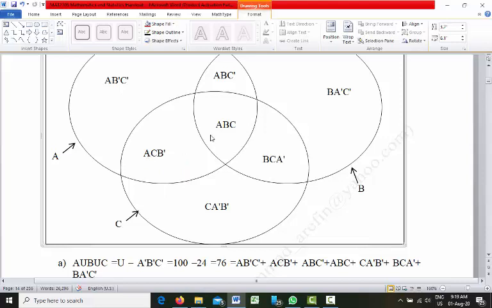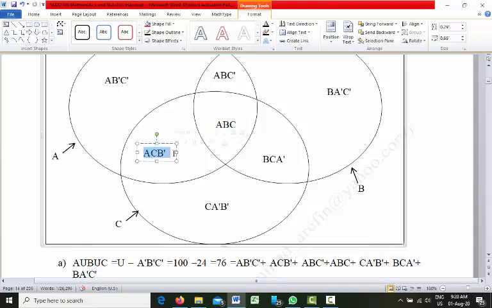Right. So now here, in this portion circle A is there, circle B is there, circle C is there. That is the common part among all the three circles. Right. So now let's check this one.